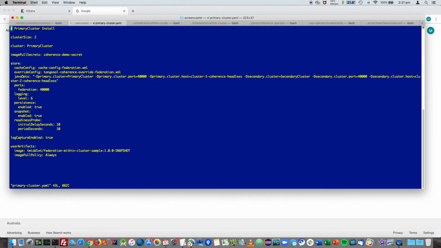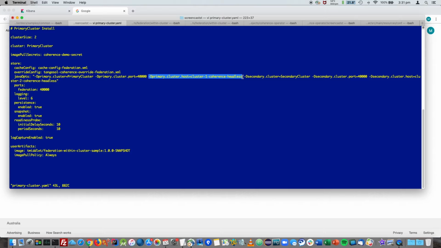Let's take a look at the YAML for the primary cluster. The key point to note is that the properties for primary cluster host points to the cluster 1 coherence headless, which is a DNS address within the Kubernetes cluster which maps to all cluster 1 pods. This is also set up similarly for cluster 2.